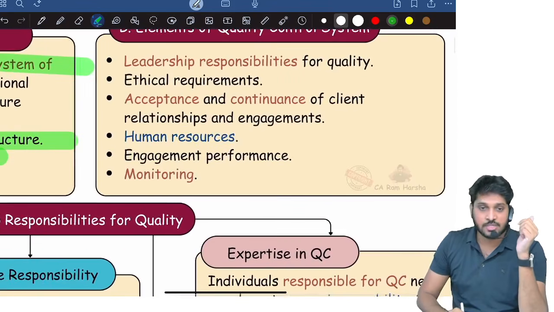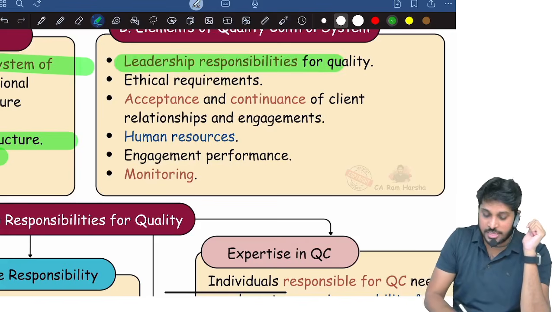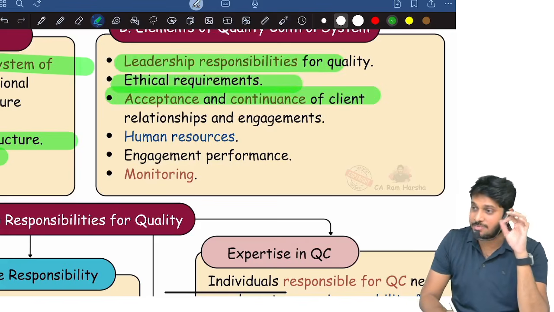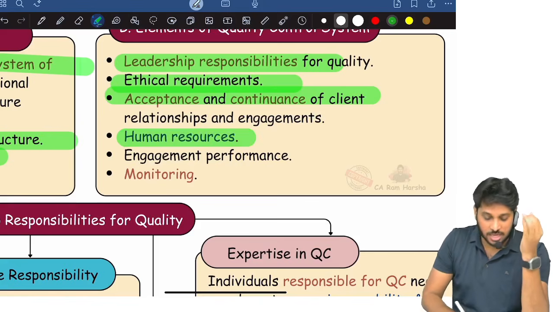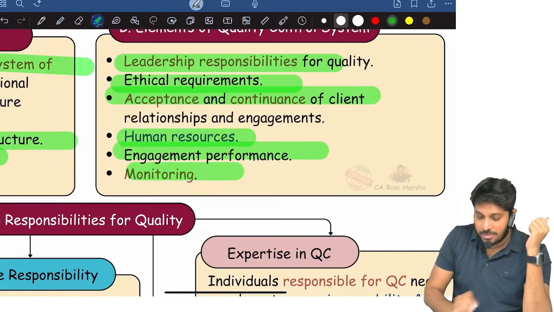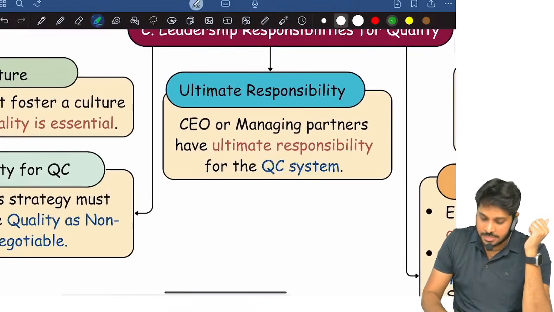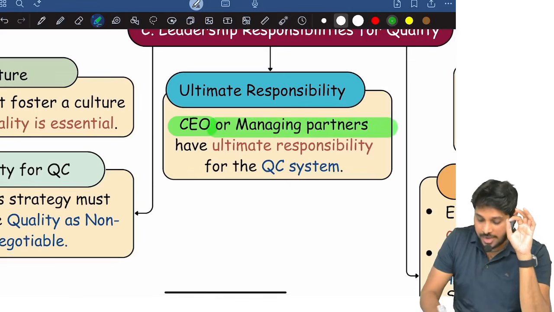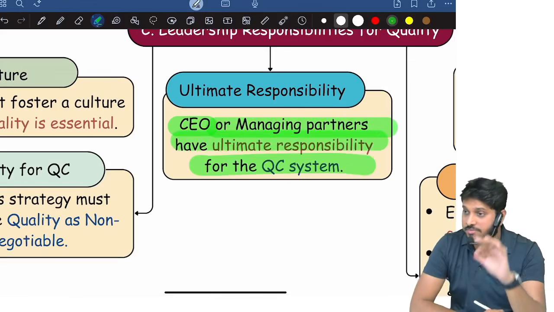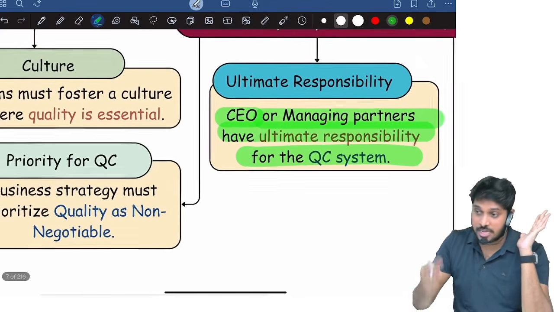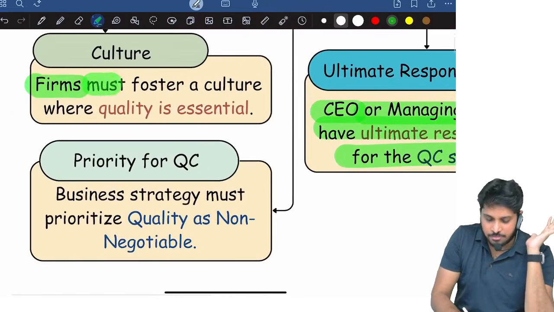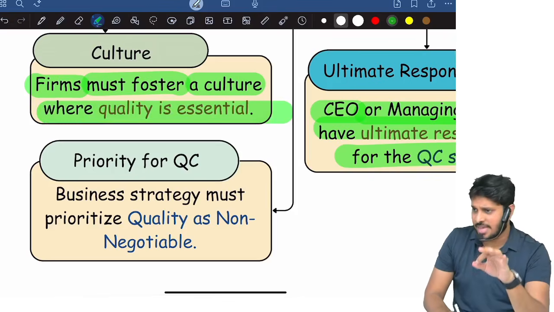Now, what are the elements of quality control? There are 6 elements of quality control: leadership responsibilities, ethical requirements, acceptance and continuation of client relationships, HR management, engagement performance and monitoring. Now, leadership responsibilities for quality. The firm CEO or managing partner has ultimate responsibility for the quality control system. They must take up the ultimate responsibility. The firm must foster a culture where quality is essential.